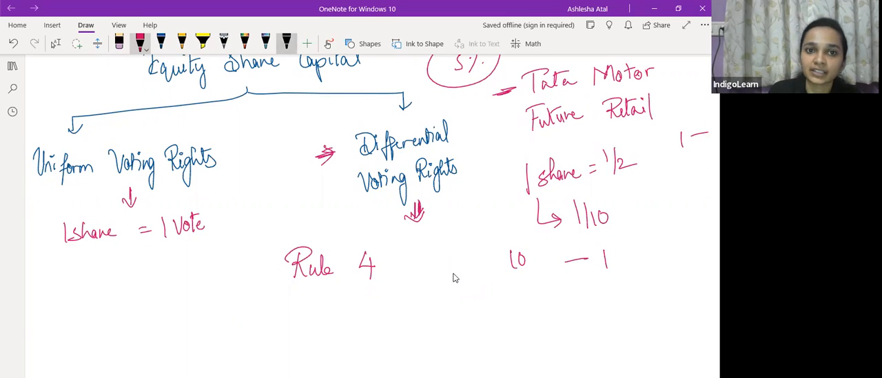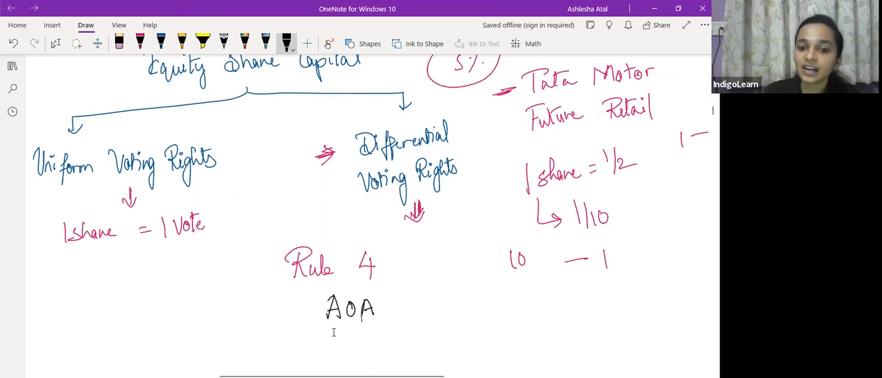Now, what are they? सबसे पहले तो the articles of association of the company, they should authorize the company to issue equity shares with differential voting rights. मतलब क्या, आर्टिकल्स ऑफ एसोसिएशन ऑफ द कंपनी शुड परमिट द कंपनी टू इशू इक्विटी शेयर्स विद डिफरेंशियल वोटिंग राइट्स. So articles of association का authorization is required. If the articles of association do not permit the company to issue equity shares with differential voting rights, तो उस situation में company DVRs issue नहीं कर पाएगी.